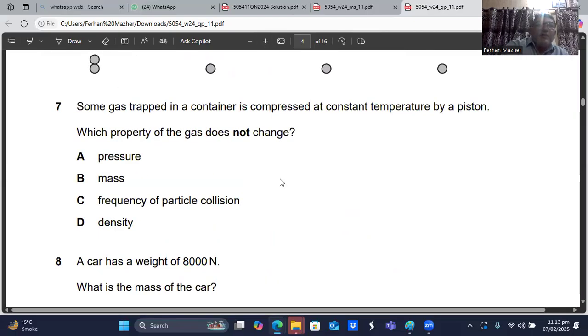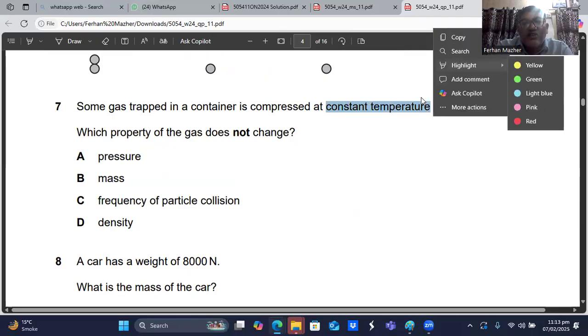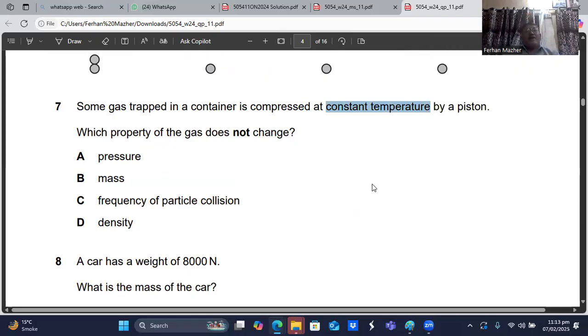Here we go. He says some gas trapped in a container is compressed at constant temperature by a piston. Which property of the gas does not change? Because the temperature is constant, the kinetic energy of the gas particles will not change. And because the gas is trapped in a container, which property of the gas does not change?